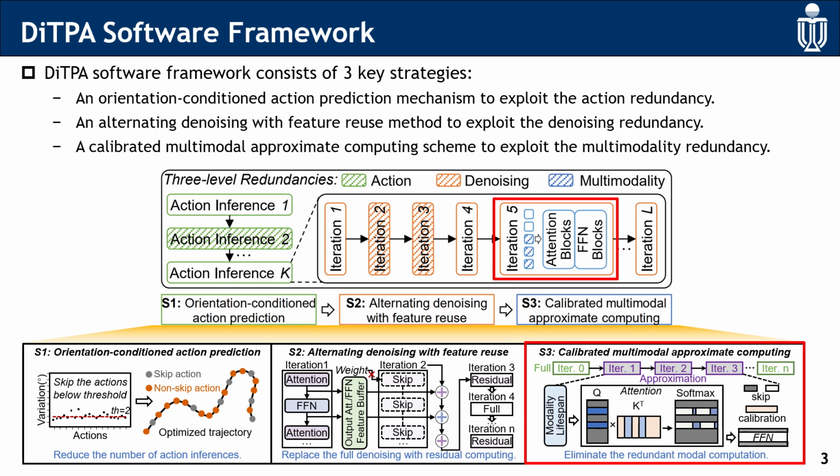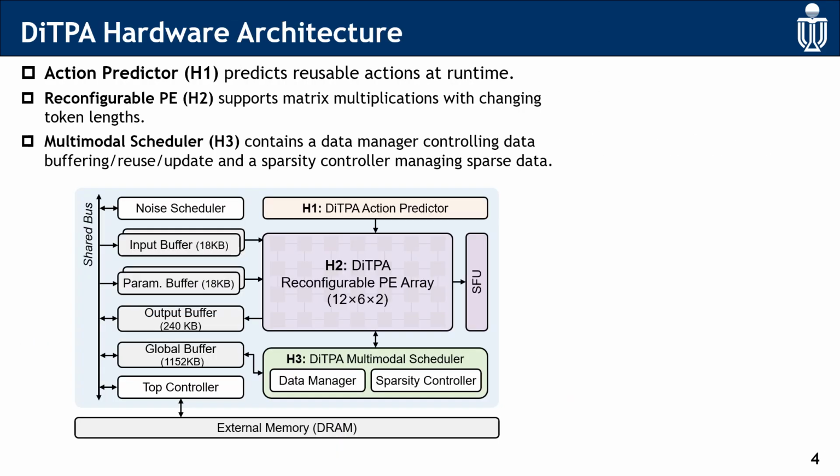Third, to exploit the multimodality redundancy, we propose a calibrated multimodal approximate computing scheme. The computations of redundant modalities are skipped, while the key features of redundant modalities are buffered to calibrate the attention computation. Here is the hardware architecture.